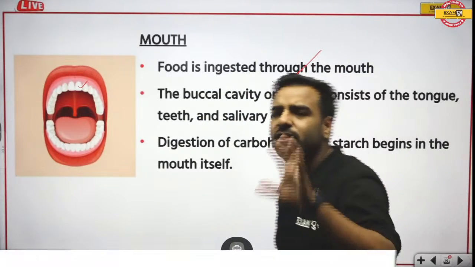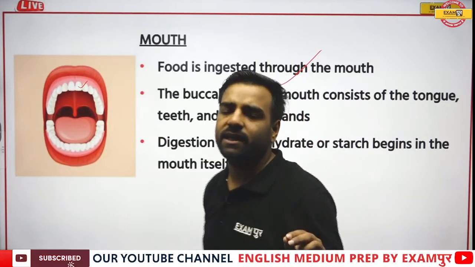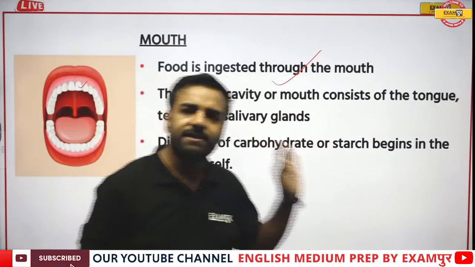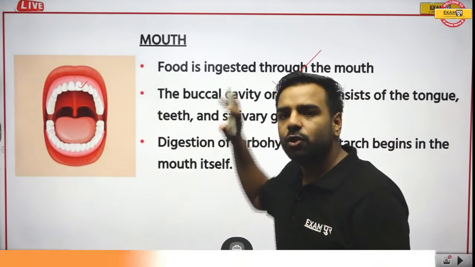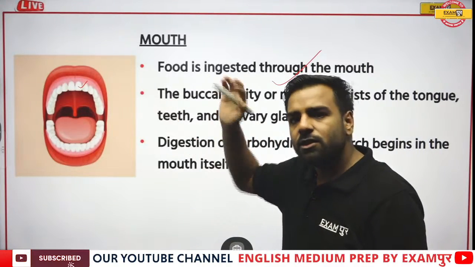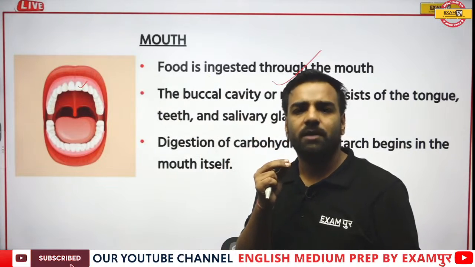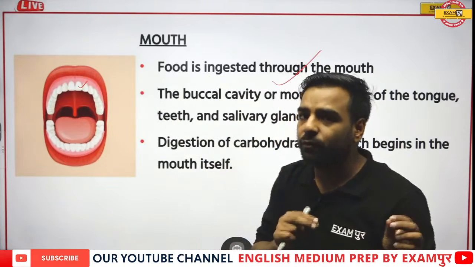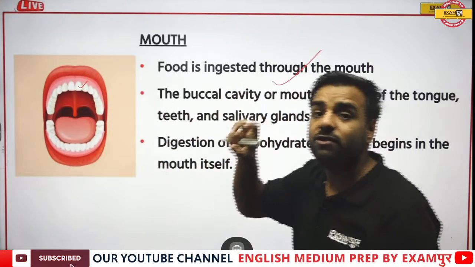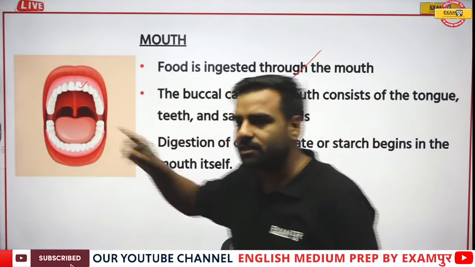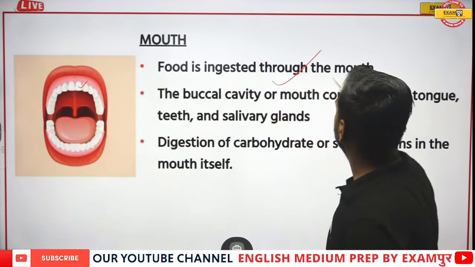That is, whatsoever you are eating, whether it is dosa, chow mein, chicken, biryani, whatever you eat, you use this path. So food is ingested from here. The taking of food is done here in the mouth, and the chewing of food is known as mastication. We have discussed that. So the food is ingested through the mouth.